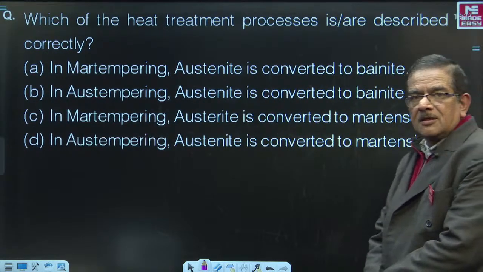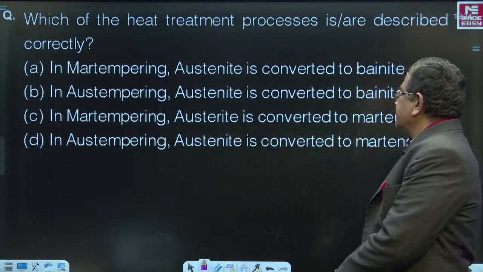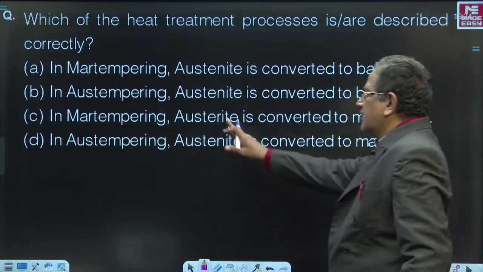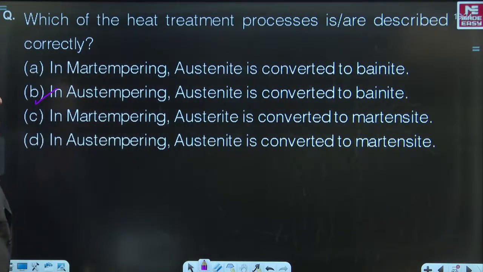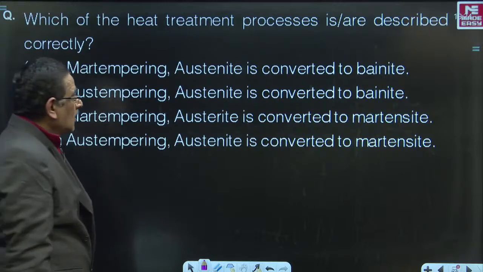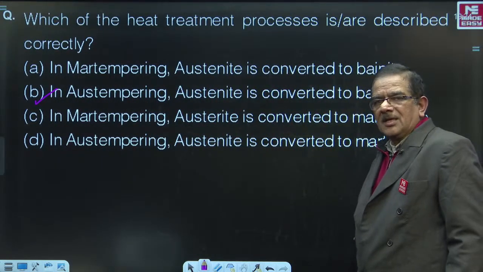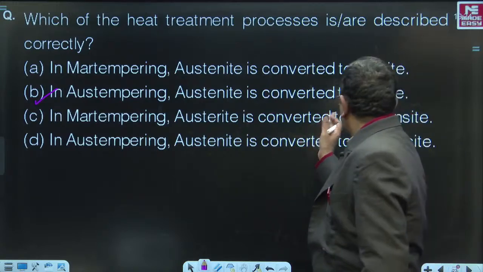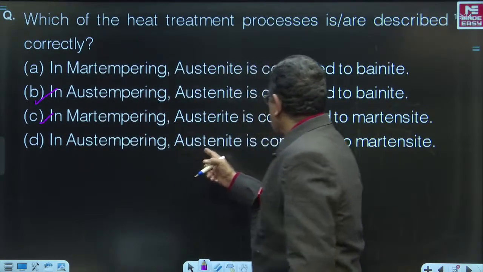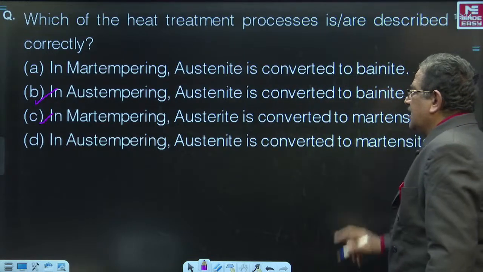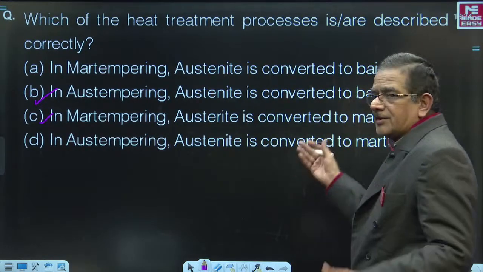Is this correct? It's not correct. In austempering, austenite is converted into bainite. Correct. This is right. Next, in martempering, austenite is converted into martensite. Yes, in martempering, austenite is converted into martensite. This is right. Next, in austempering, austenite is converted into martensite. In austempering, austenite is not converted into martensite.